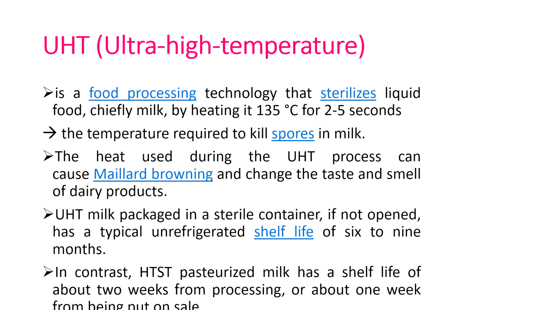Ultra high temperature is a food processing technology that sterilizes liquid food, chiefly milk, by heating at 135 degrees Celsius for 2 to 5 seconds. Chiefly milk, why? Because it is a very high temperature. The temperature is required to kill the spores in the milk. If our milk is highly contaminated, in that case we use ultra high temperature, UHT.